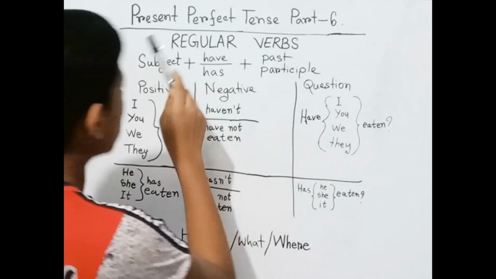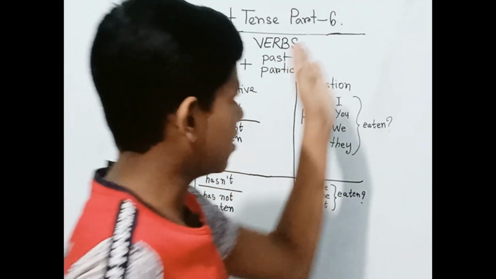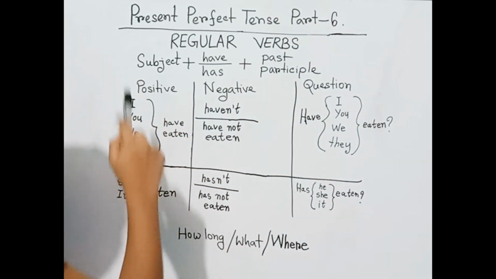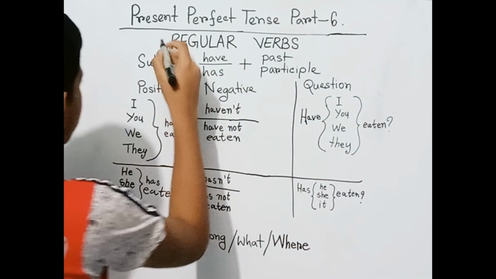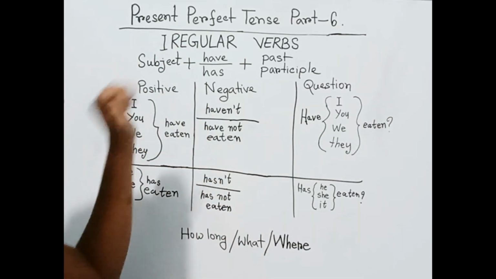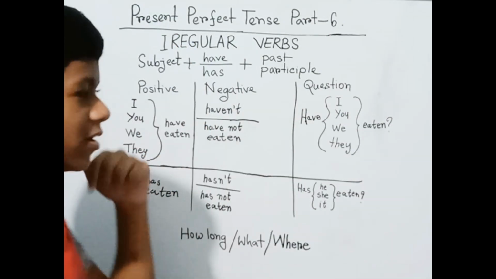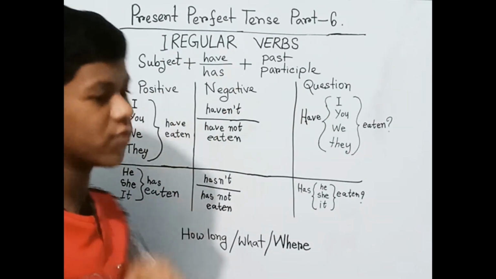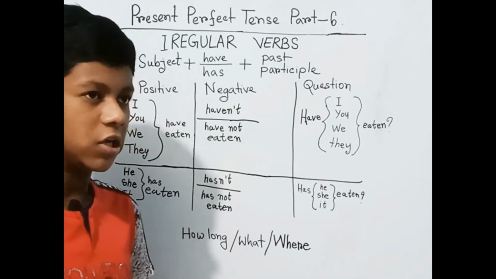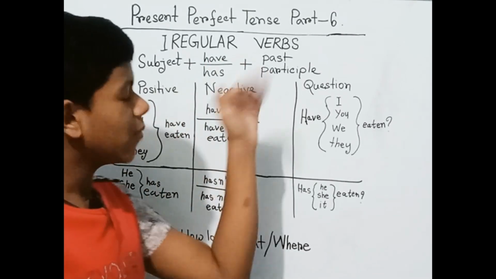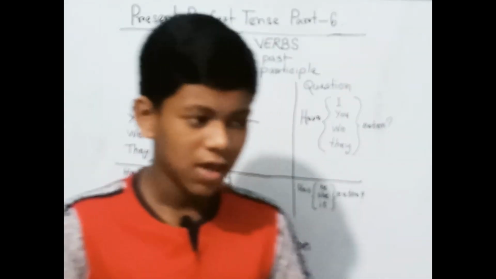In this video, today we will learn the next part of the present perfect tense, which is part 6. In this part, today we will explore irregular verbs. Not regular, irregular verbs. Today we will learn the present perfect tense with irregular verbs. Last video we practiced regular verbs. Now in this video we will practice the irregular verbs.